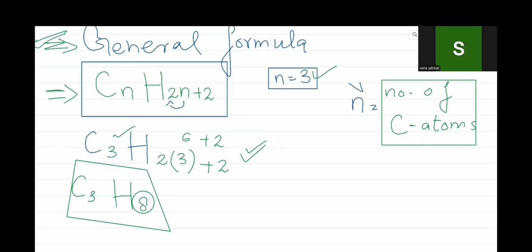All right, now let's go to another group, which is an alkene.